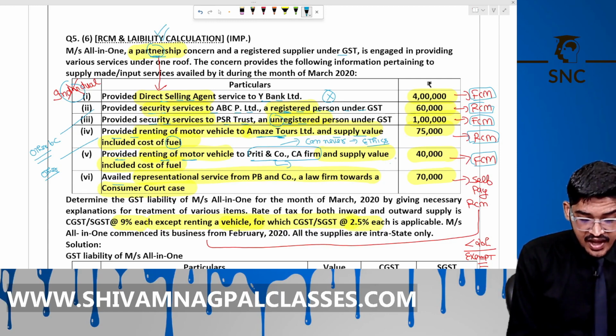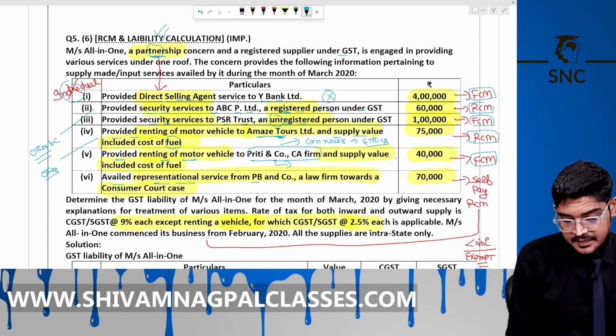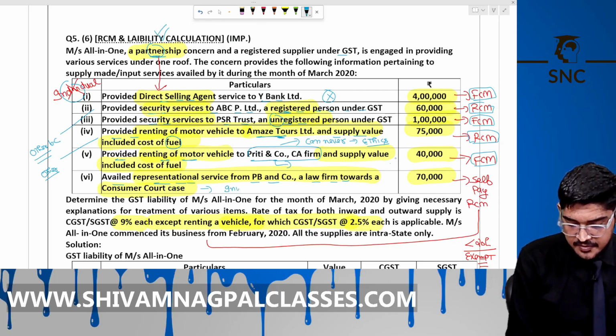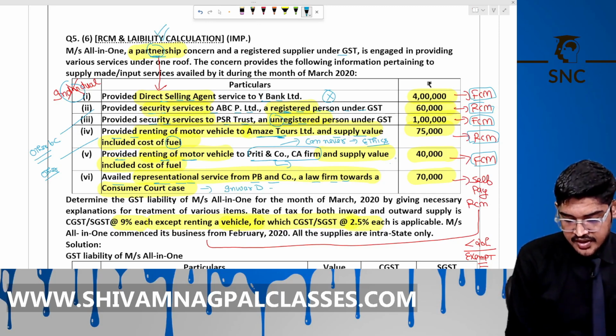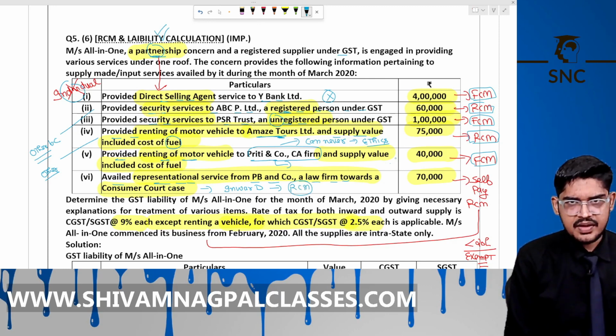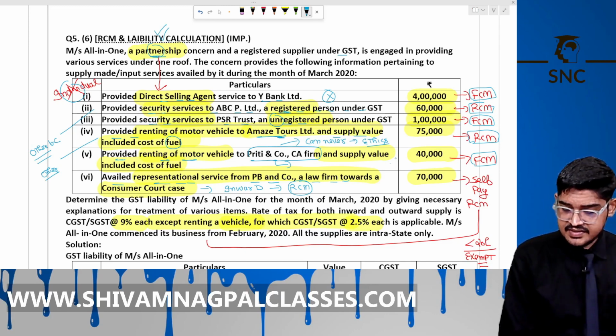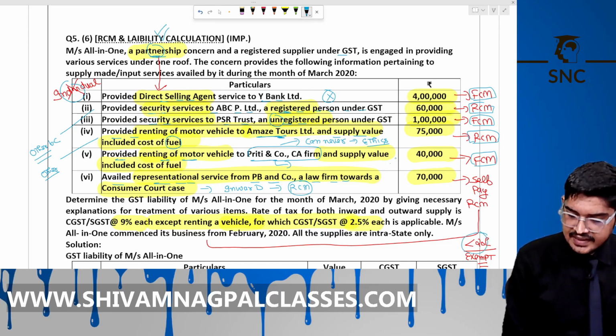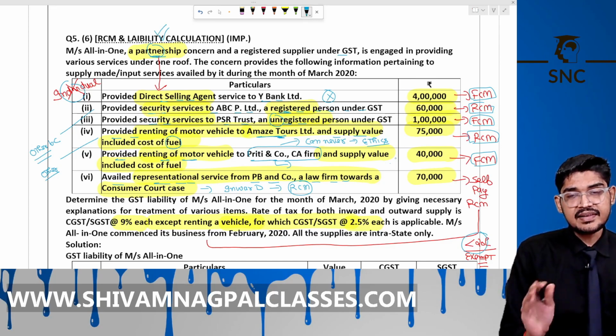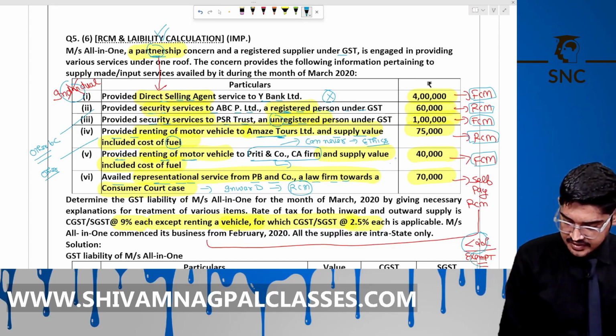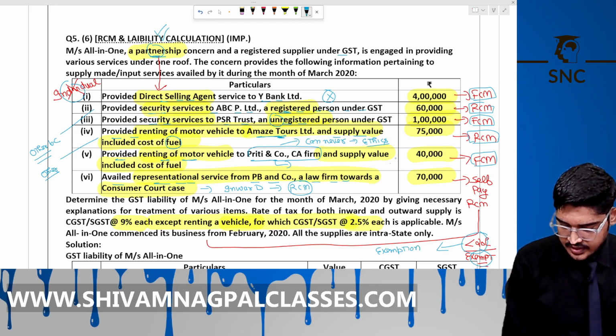Avail the representation services from the PBN company, a law firm. This is its inward supply, not outward. Now, here RCM will apply, because we are taking services of a law firm. We are a business entity. But if any business entity's turnover is less than 20 lakh, 10 lakh or 40 lakh, means less than the threshold limit, then it is exempt. You will read it under the chapter of exemption. Right? Okay.